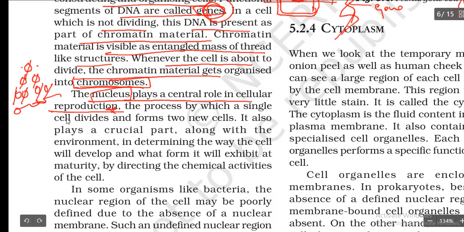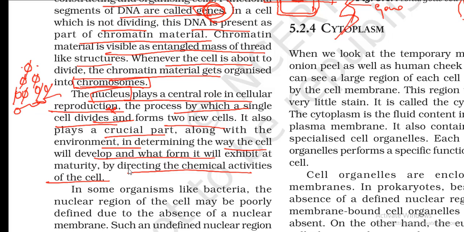The process by which a single cell divides and forms two new cells. Cell reproduction is nothing but the process by which a single cell divides and forms two new cells. Got it? So it also plays a crucial, important role, along with the environment, in determining the way the cell will develop and what form it will exhibit at maturity by directing the chemical activities of the cell.